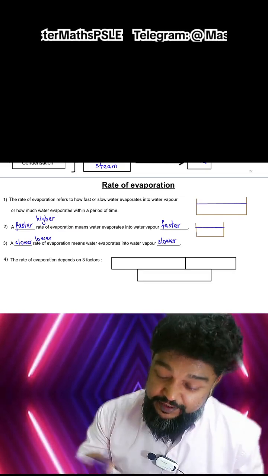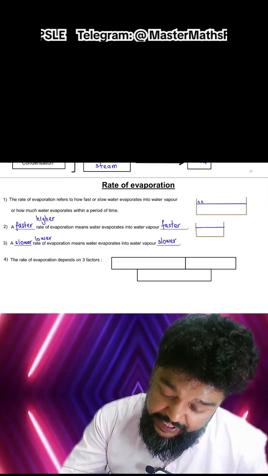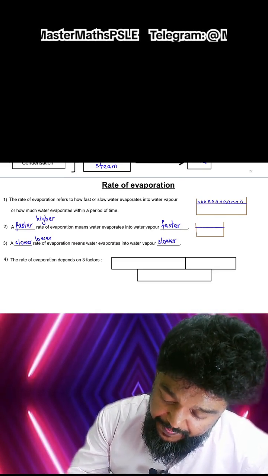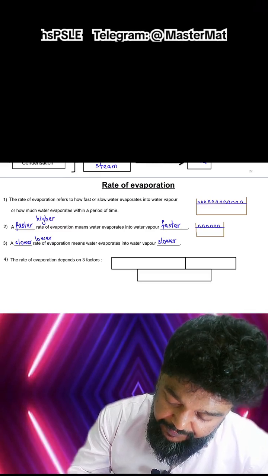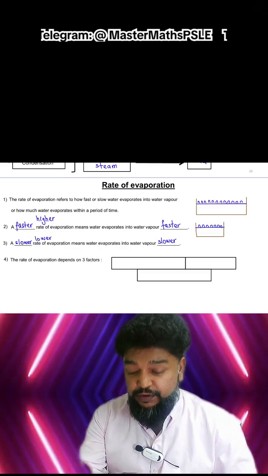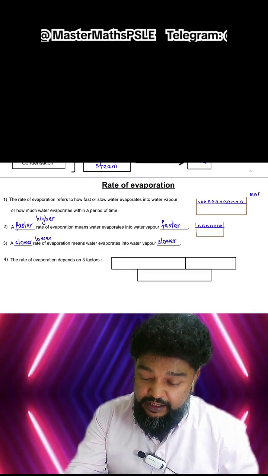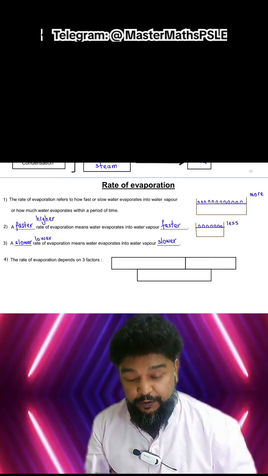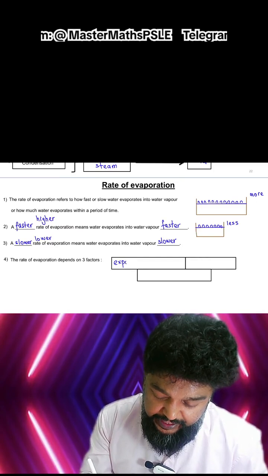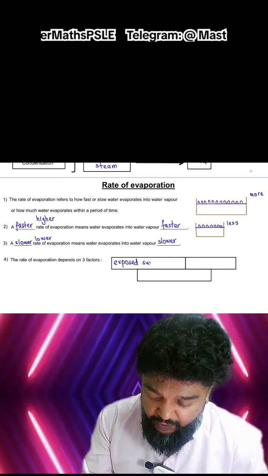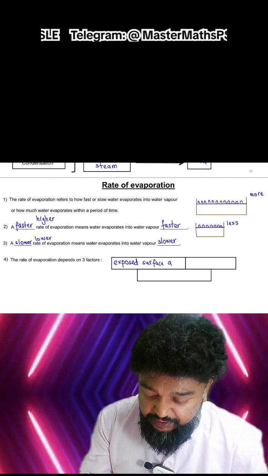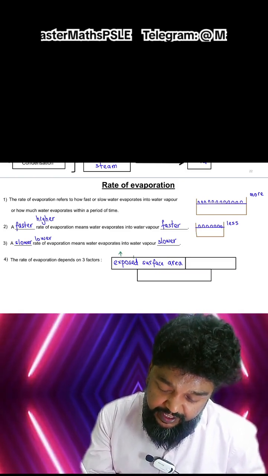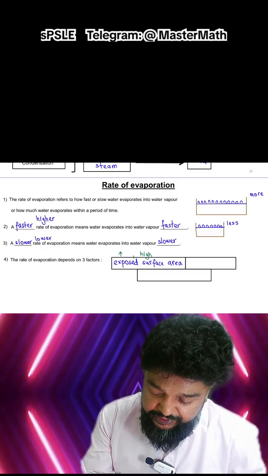Okay. So if you look at exposed surface area, when there's more exposed surface area, you see more water particles can actually gain heat and they can become water vapor. If I compare number 1 and number 2, of course there is more in number 1 than in number 2. And that is what we call the exposed surface area. So the first thing is the exposed surface area of the water in contact with the surroundings will affect. So the greater the exposed surface area, the higher the rate of evaporation.